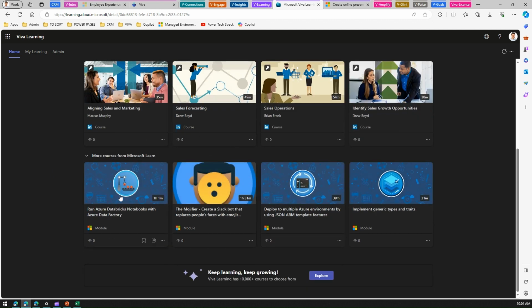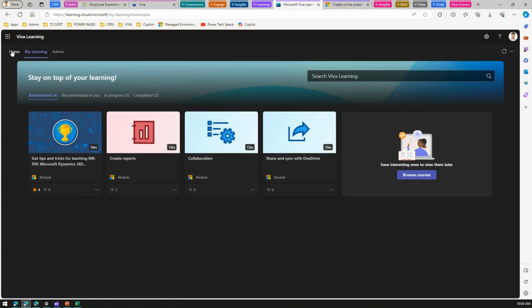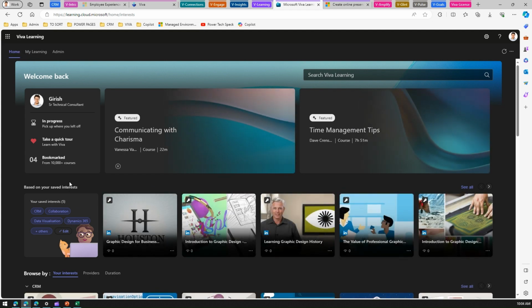So you will be presented with a lot of content, and all the key thing which you see over here, which says that the subscription is needed, this all content you can then view it for free of cost. So that's it, folks. This is all about Viva Learning. And you can configure various providers to enrich the content of your course repository for your staff.